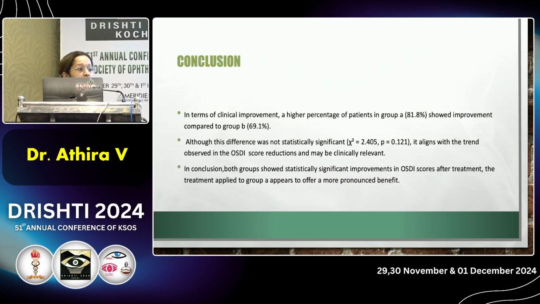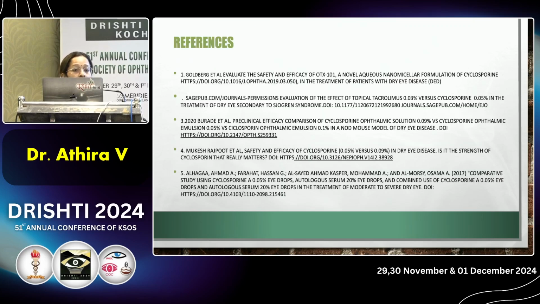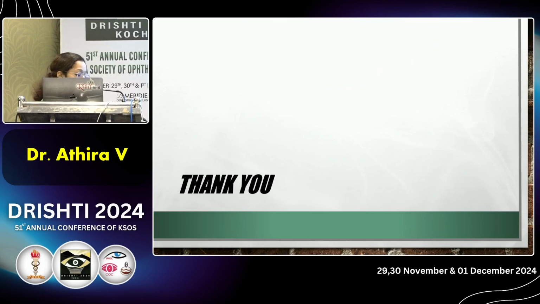Then to conclude, in terms of clinical improvement, there is a higher percentage of patients improving in group A, 81.8%, compared to group B, 69.1%. Although the difference between the two is not statistically significant, it aligns with the trend observed in the OSD score reduction and may be clinically relevant. In conclusion, both groups show significant improvement in OSD score after treatment. The treatment applied to group A appears to offer a more pronounced benefit. These are my references. Thank you.